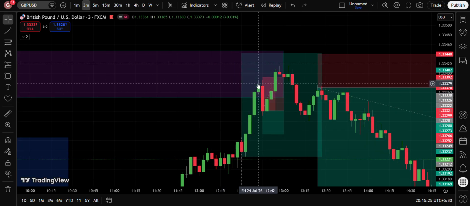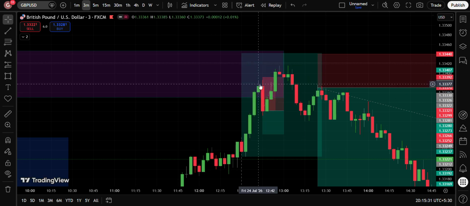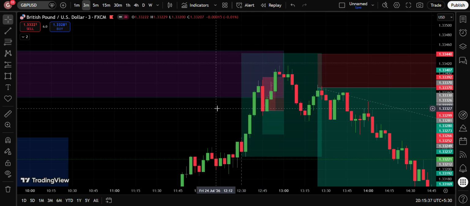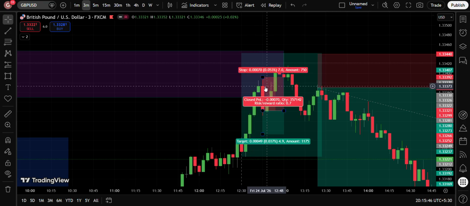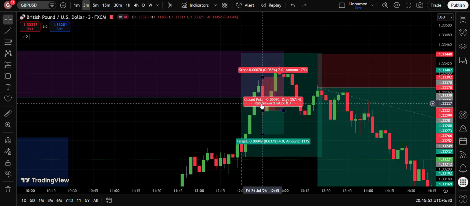So M3, in this case I looked for M3 lower time frame confirmation engulfing entry. In this case inducement was this one. I mean the whole reaction was an inducement, but ultimately this was the candle, and this candle got engulfed by this candle right over here and closed below. So what I want to see is the engulfing candle engulfing the previous inducement candle. So this is the inducement candle, the next candle engulfing the inducement candle, and then giving a reaction closing at the low, and that's exactly what happened here.